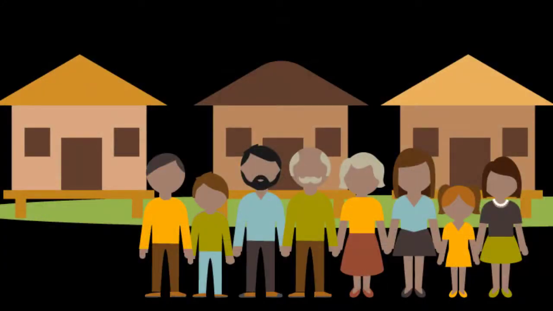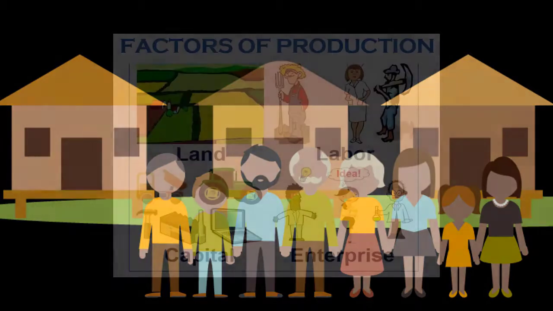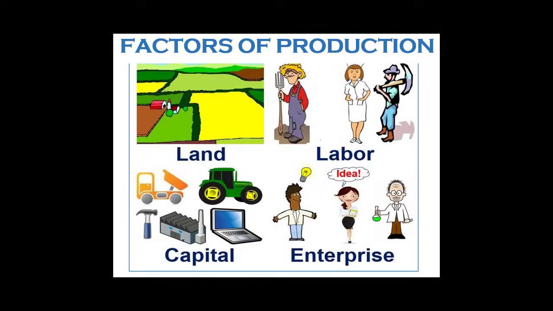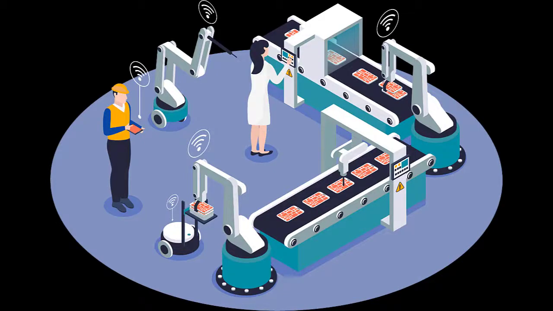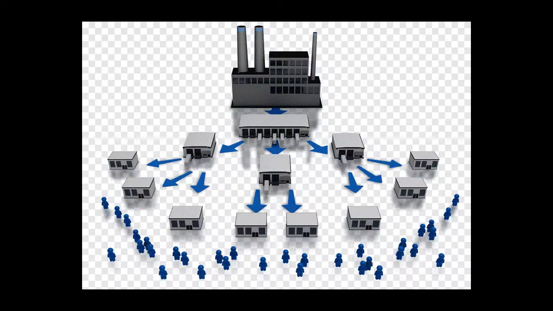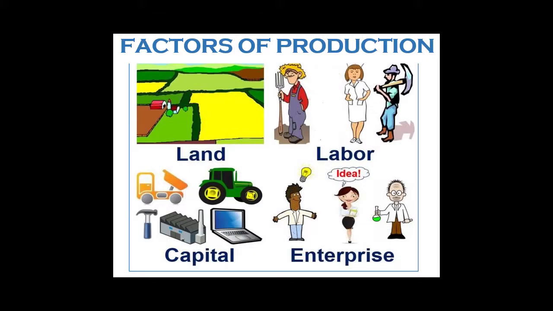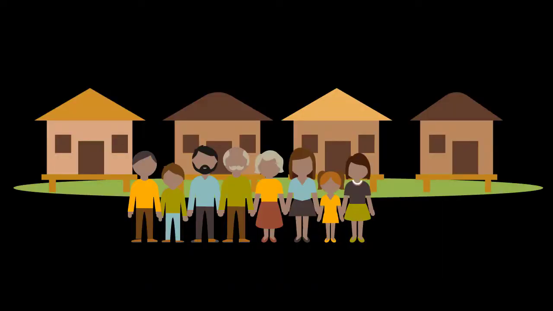Primarily, the households are supposed to be the owners of factors of production, namely land, labor, capital and entrepreneur. They are responsible to supply the services of these factors to the production units in order to produce goods and services. On the other side, we have the firms, which are the production units, and they are responsible for deciding what to produce, where to produce, how much to produce, and for whom to produce the goods and services by using the services which are provided by the factors of production from the household units.